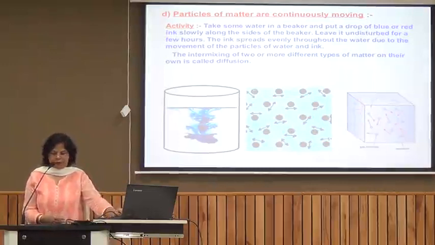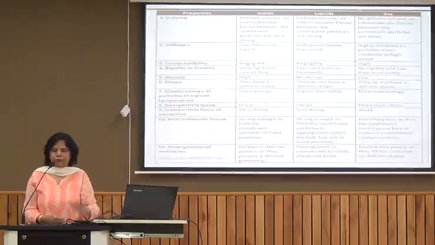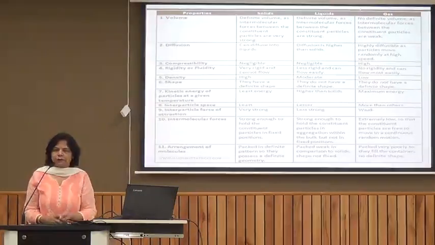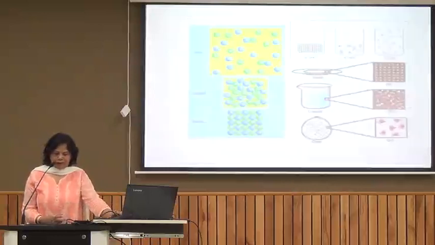So here, if we discuss the rate of diffusion in solid, liquid and gases, you can see that if we keep solids together, there are very few examples where diffusion takes place in solids. So we can say mostly they do not diffuse. Whereas liquids, if you mix them together, they diffuse. Whereas gases diffuse very easily, as the forces of attraction between the particles are very, very weak.